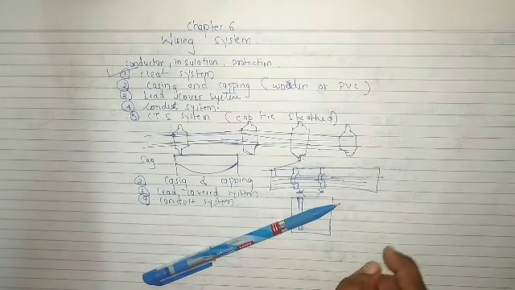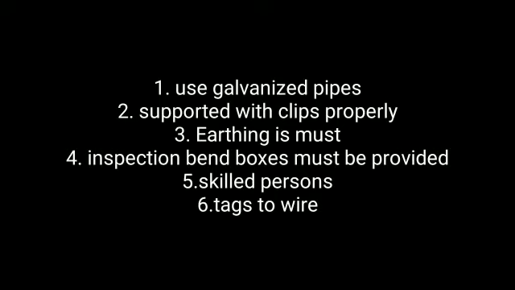And what are the precautions that we have to take? Use galvanized pipes or PVC pipes. You can see the pipe in the diagram. This pipe must be galvanized or it must be PVC. The pipes must be properly supported by clips. Earthing must be provided. This is a must. Inspection bend boxes and T's are provided.